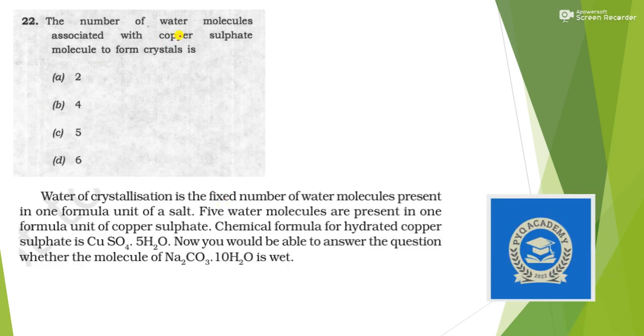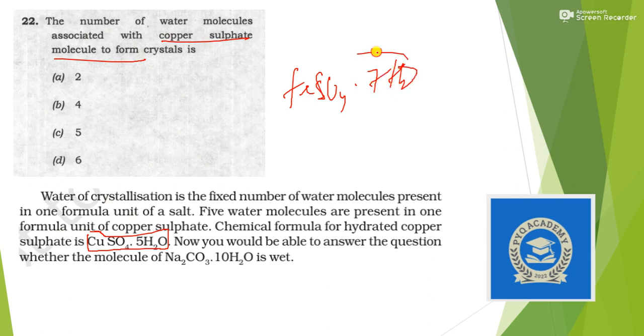Next question: the number of water molecules associated with copper sulfate molecule. You can see here it is written CuSO4.5H2O. In one of the questions it was asking about FeSO4.7H2O. So here it is 5H2O. Answer is nothing but option C.